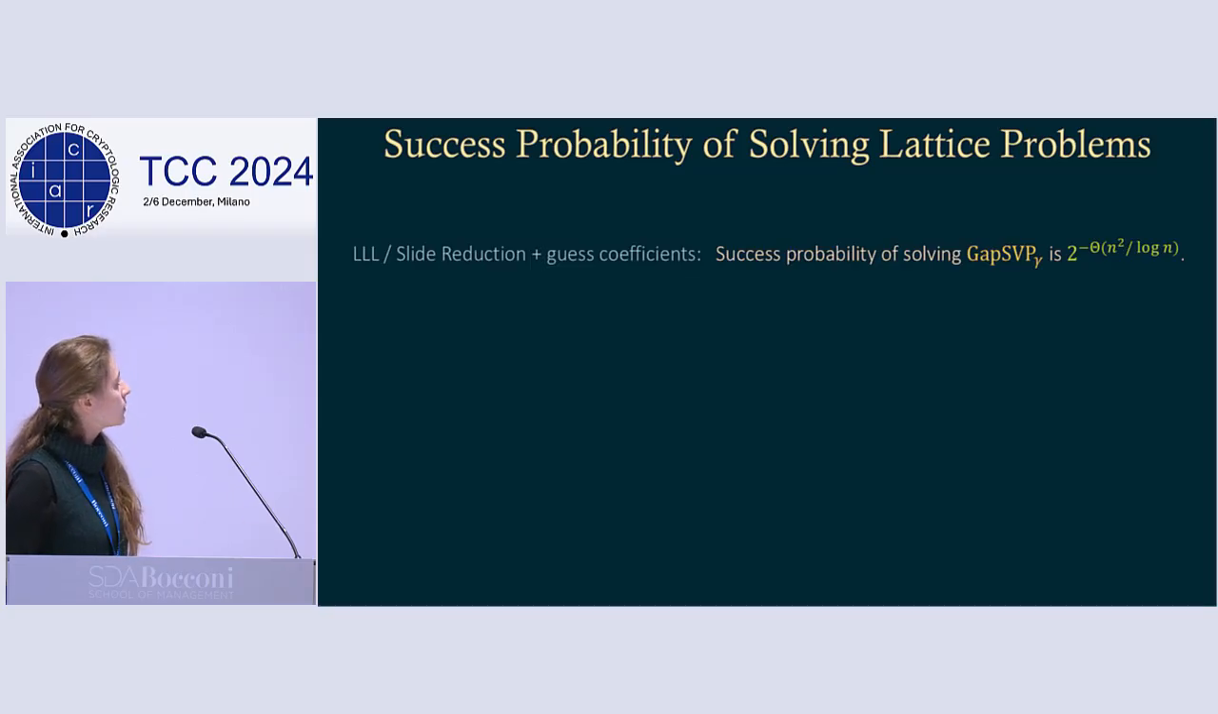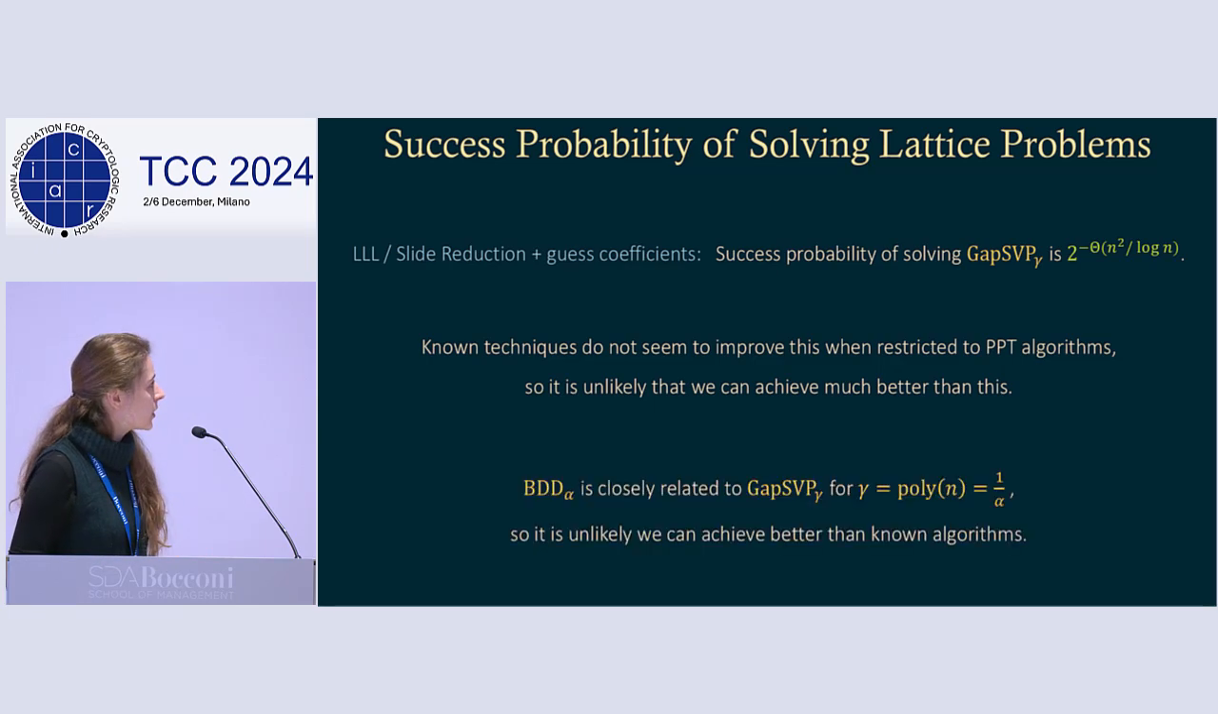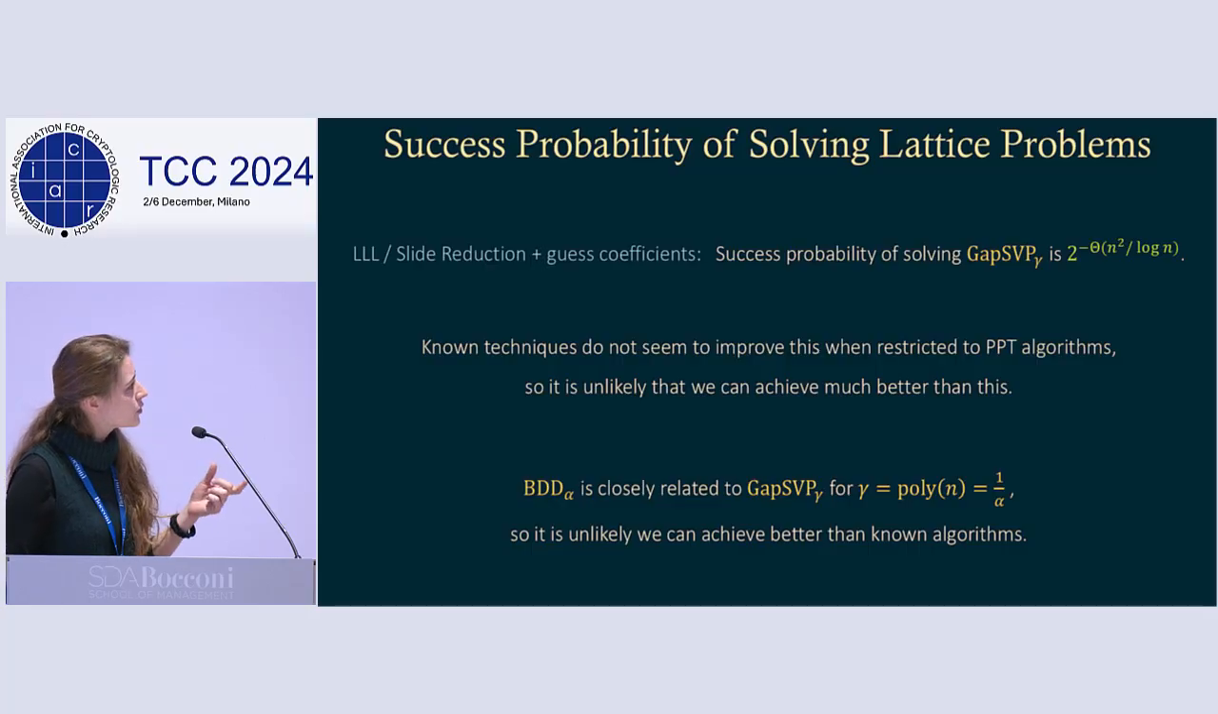Now for the lattice problems, we can get a success probability of 2 to the minus n squared over log n just by using LLL or the slide rule with guessing coefficients. And all the known techniques that we have don't seem to improve this probability when we restrict it to efficient algorithms. So it's actually unlikely we can achieve better than this, or much better than this. And because of the close relationship between BDD and gap SVP, where their approximation factors are polynomially related, we can also conclude that it's unlikely we can achieve better than the known algorithms that we have.